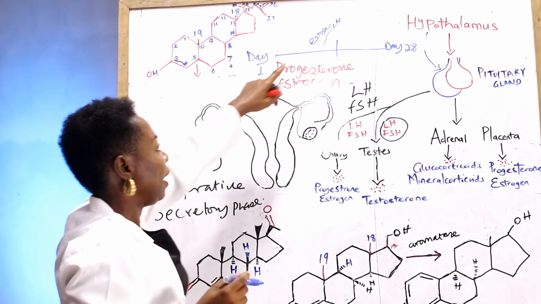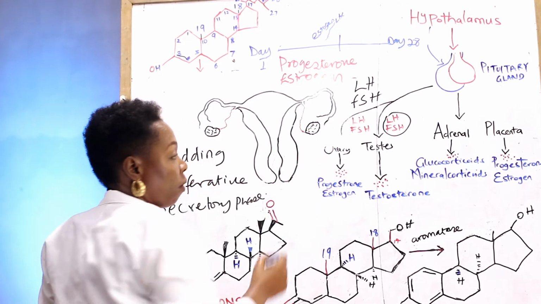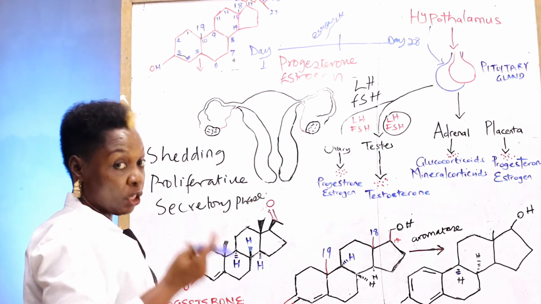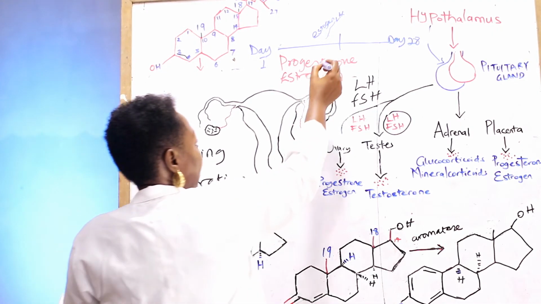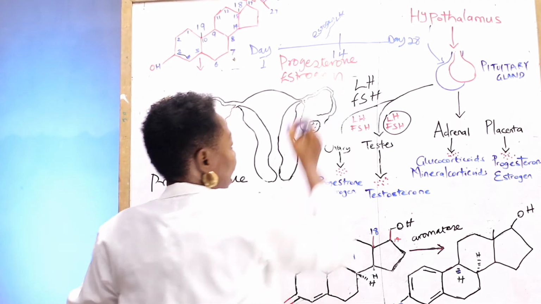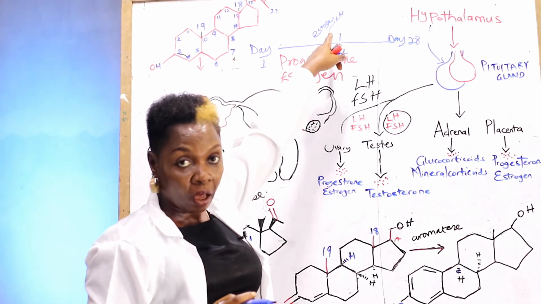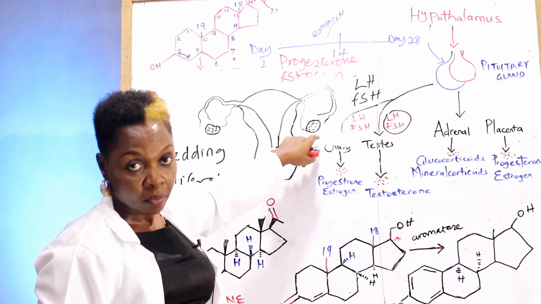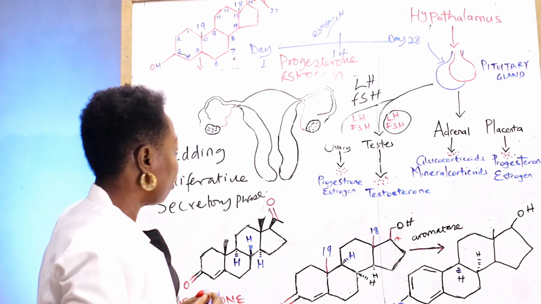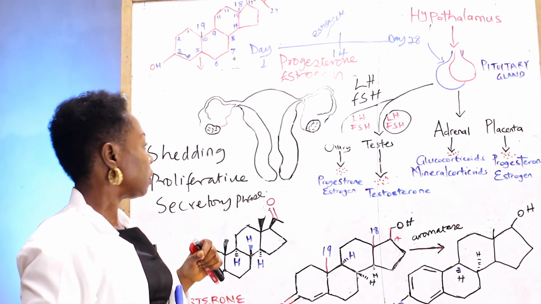When you have the LH surge, the most mature egg in the ovary is released. And when this is released, this is called ovulation. And this occurs at the mid-cycle. So when this happens, something happens to the uterus.